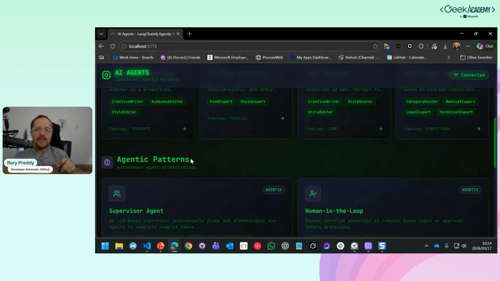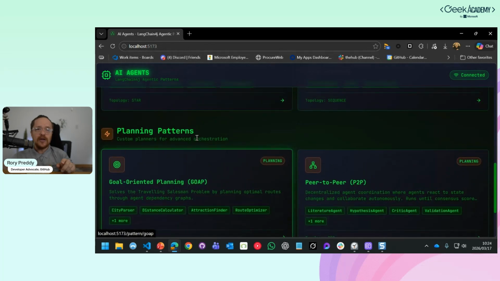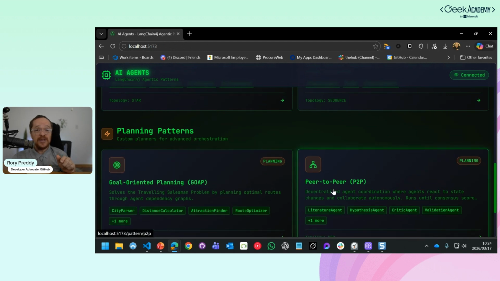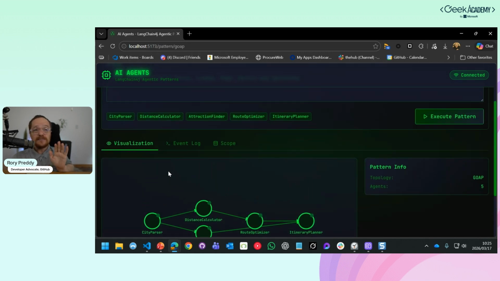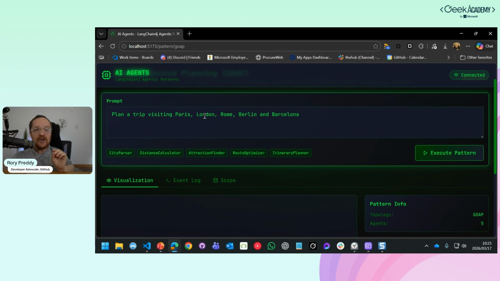So next, we were going to go into the two final patterns, and I'm doing very well for time now, the planning patterns and also the goal-oriented planning and peer-to-peer. Now, these are a little bit complicated. I mean, when I go in here and I go, plan a trip visiting Paris, London, Rome, Berlin, and Barcelona. If you've ever traveled in your life, you know that that's very hard. And I want the distances, the attractions that I can do, the route optimizer, and the itinerary planner. So I'm going to go execute the pattern.